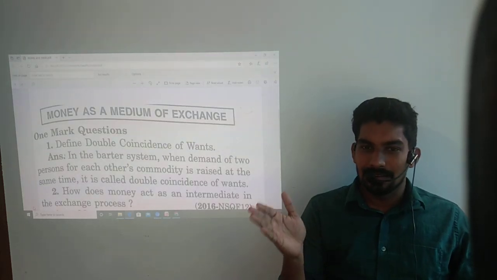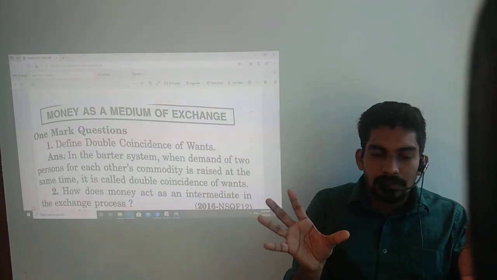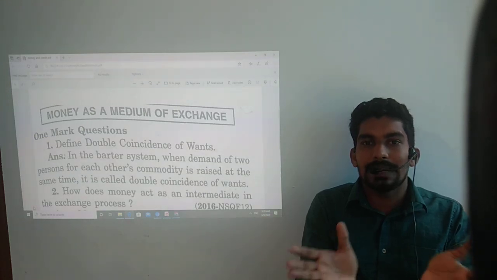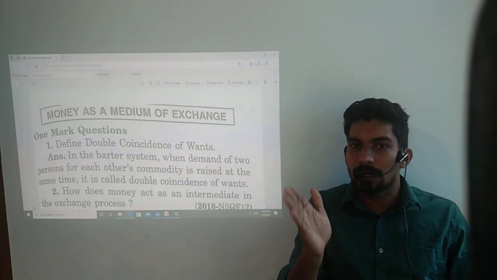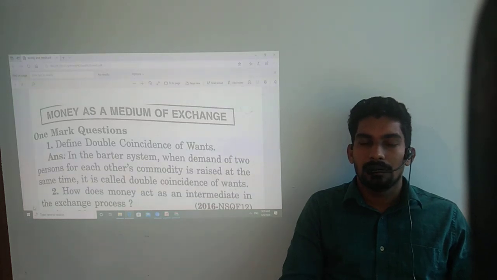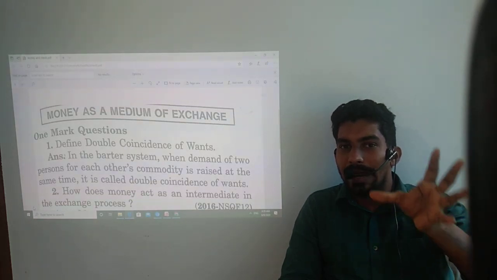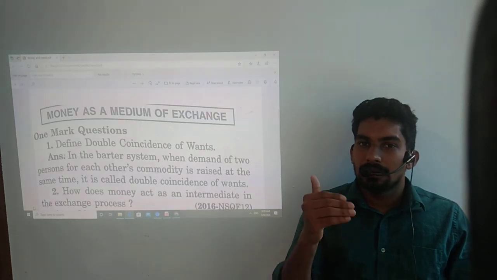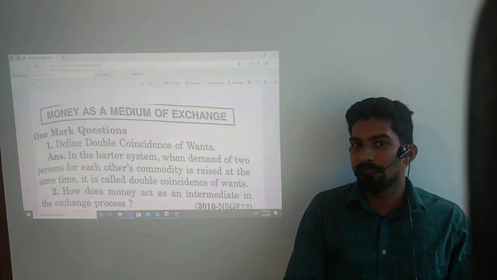As we discussed in class, the demand of two persons needs to be raised at a time. Both parties want to be raised at a time. For example, you and I at the same time want to accept the exchange. Then only the exchange is possible. Then only this transaction is possible. Otherwise it is not possible.